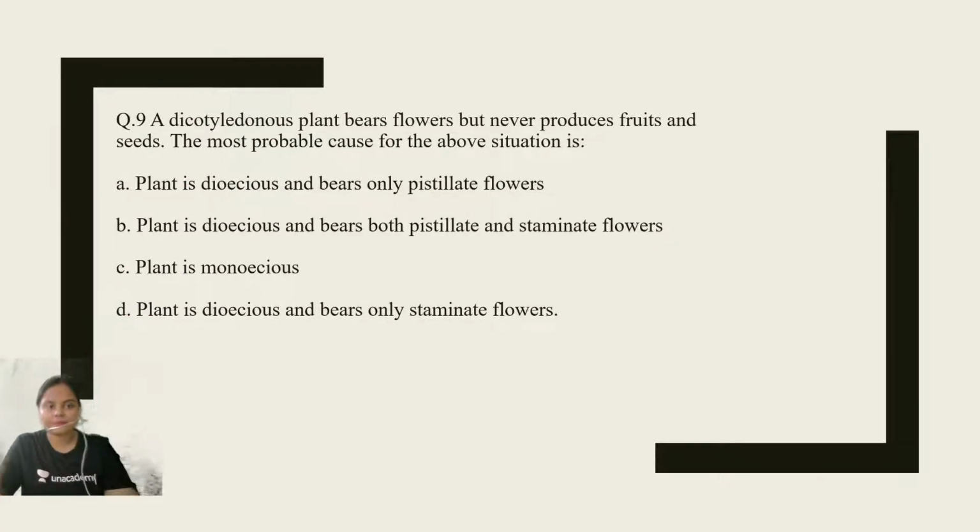Question number 9. A dicotyledonous plant bears flower but never produces fruit and seeds. The most probable cause for the above situation is. Now, read the options carefully. Plant is dioecious and bears only pistillate flowers. Plant is dioecious and bears both pistillate and staminate flowers. Plant is monoecious. Plant is dioecious and bears only staminate flowers. So the correct option for question number 9 will be.